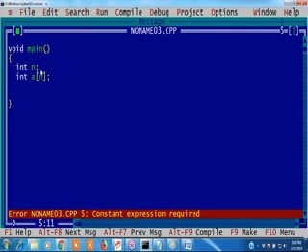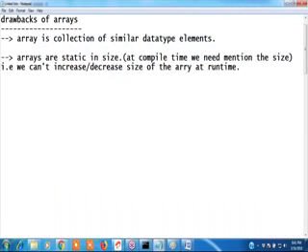Got it, guys? At runtime, you cannot increase the size of the array. That is the disadvantage of arrays. Static in size means you can't increase it at runtime, right? Now, guys, these are the disadvantages.